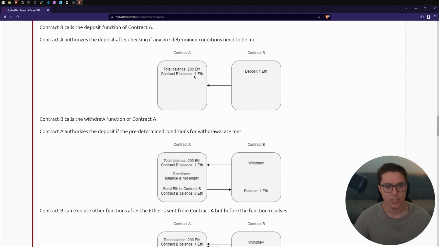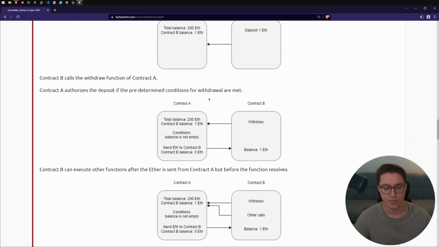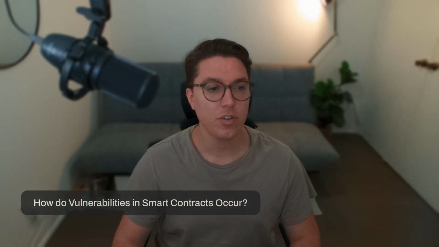But I mean, essentially it makes sense, right? You know, specify some rules before the transaction can actually be approved and can happen, so make sure those rules are met. Like, I feel like I'm getting the basics, but it's still a little confusing. Okay, next section, how do vulnerabilities in smart contracts occur?